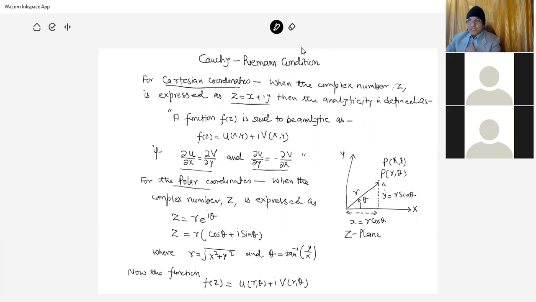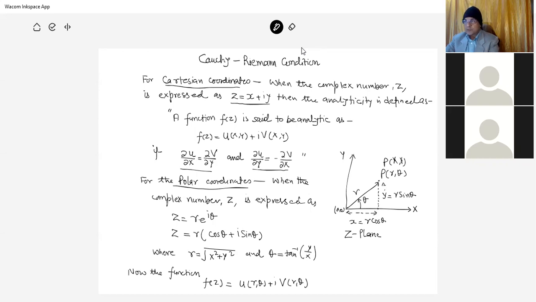For the polar coordinate system, the complex number z is expressed as z is equal to r into e raised to the power i theta, where r is the radial distance from the origin to this particular point, and it makes angle theta from the x-axis.